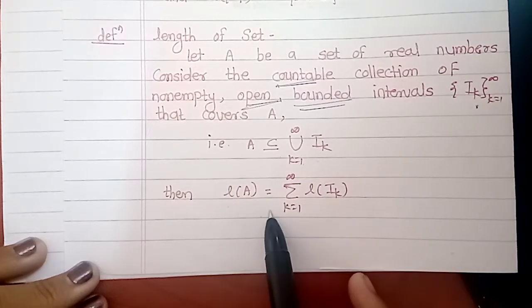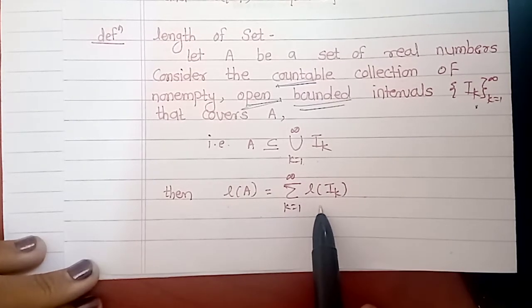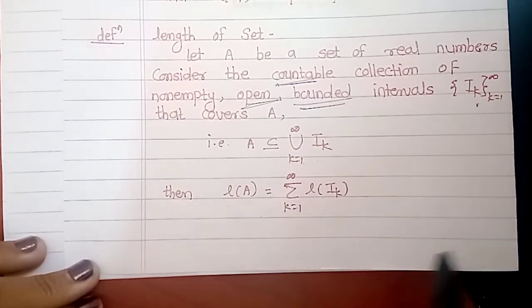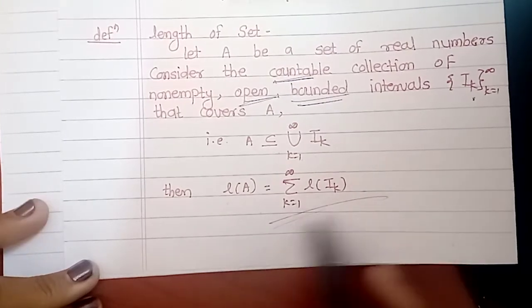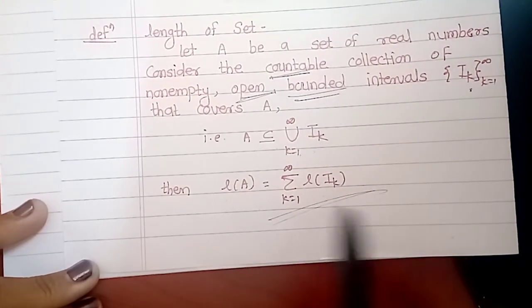So length of A is equal to length of I1 plus length of I2 plus length of I3, and so on, till we have the complete covering of I_k.